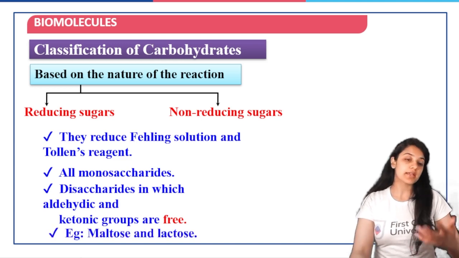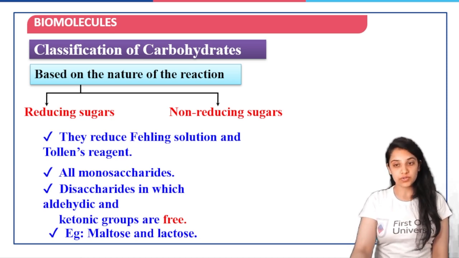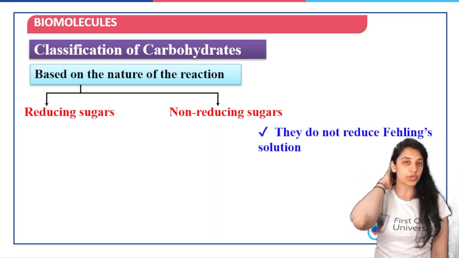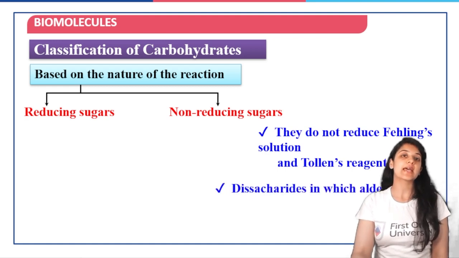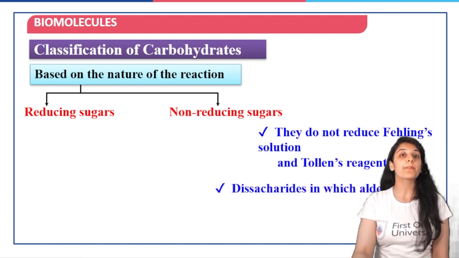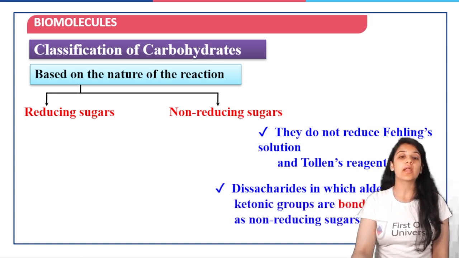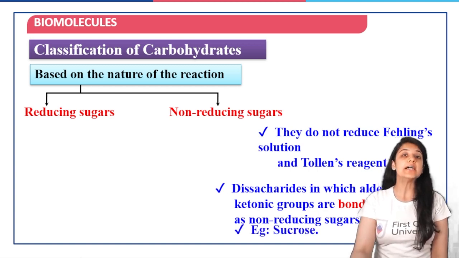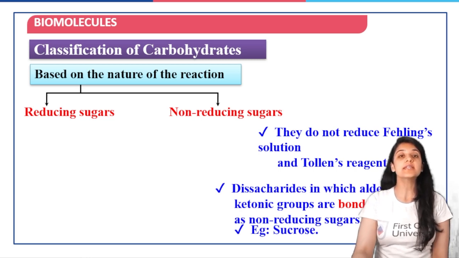An example includes maltose and lactose as the disaccharides which are going to be called reducing sugars. Then we have non-reducing sugars. Non-reducing sugars are not going to reduce Fehling's solution and Tollens reagent, and those disaccharides in which the aldehydic or ketonic group present is not free, or you can say they are bonded, they are known as non-reducing sugars. For example, sucrose. Okay, sucrose is a non-reducing sugar. So remember the examples of reducing sugar: maltose, and that of non-reducing sugar is sucrose.